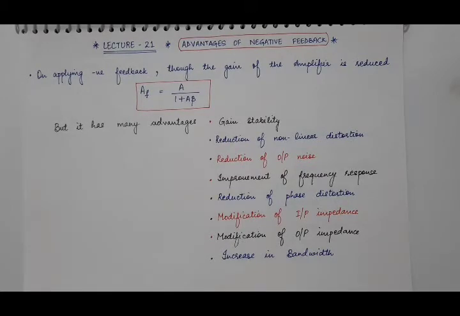By doing so, negative feedback modifies the input impedance as well as the output impedance, and it also increases the bandwidth. Suppose the amplifier responds to signals in a particular frequency range. Negative feedback increases that range. So it increases the bandwidth.